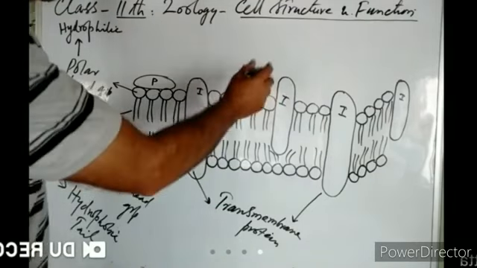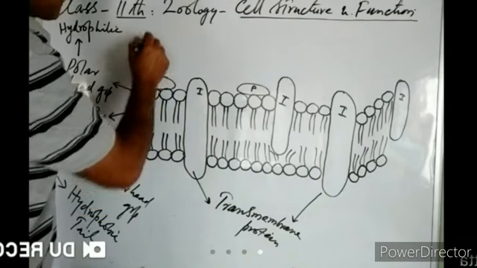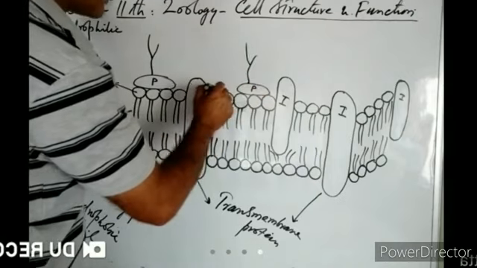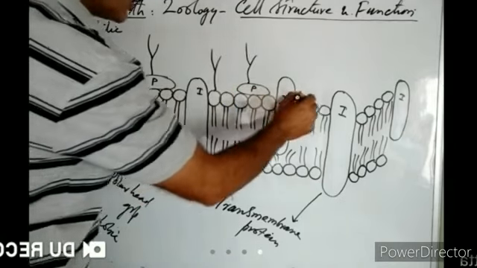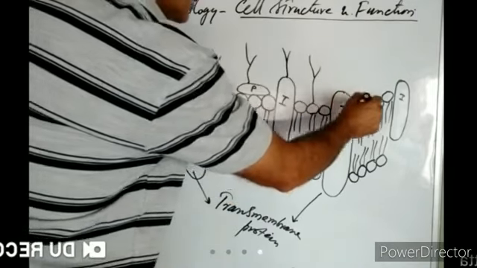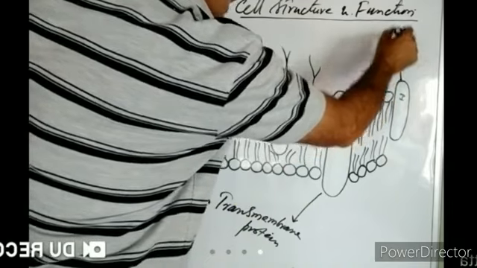Okay. Then some oligosaccharide chains are attached to proteins or lipids. These are oligosaccharide chains.